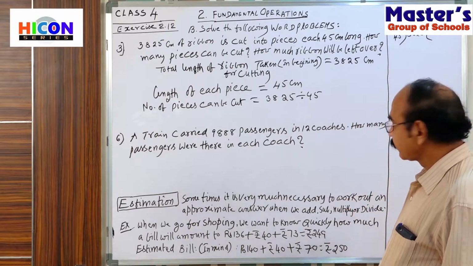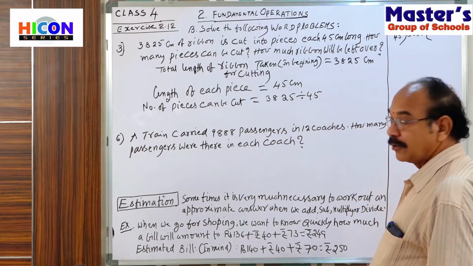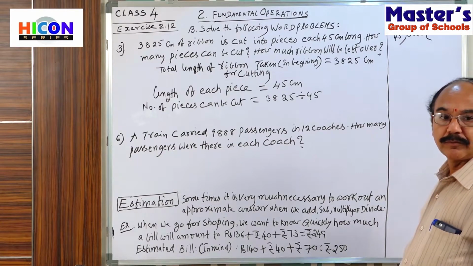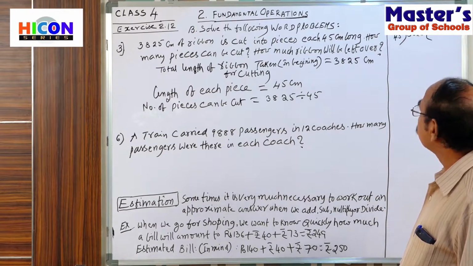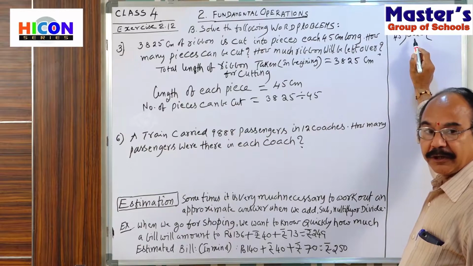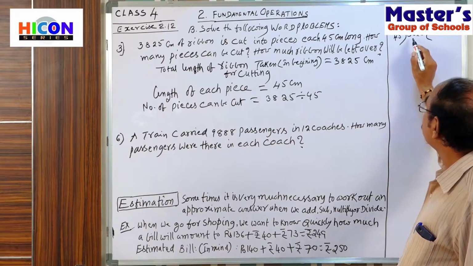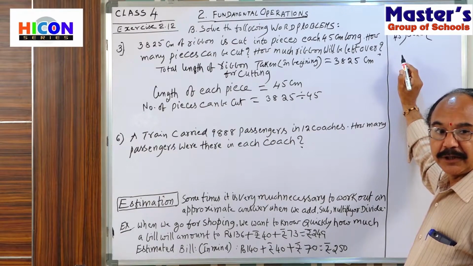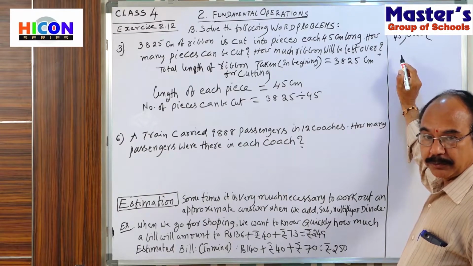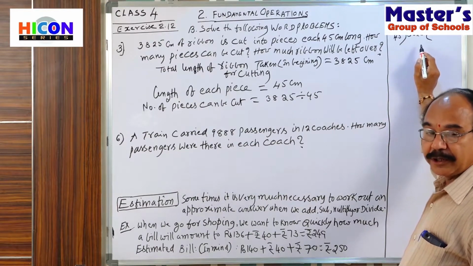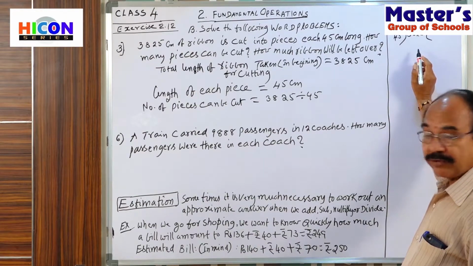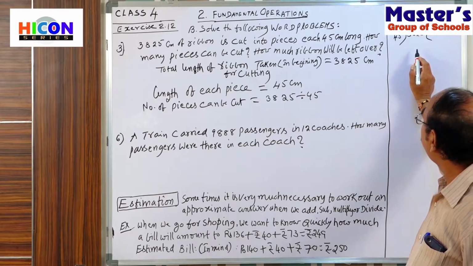Okay, children. Now you see, here we are dividing with a two-digit number. So you select two digits in the dividend. That means 38. But 38 is a smaller number than 45. That's why this is not possible. That's why you select 382. In 382, 45 how many times?